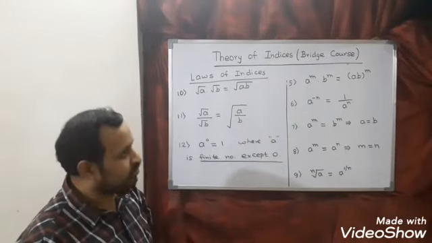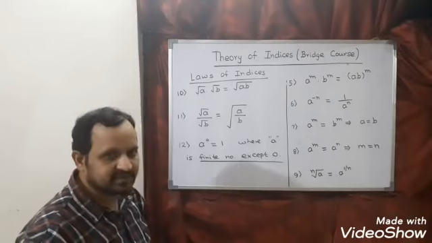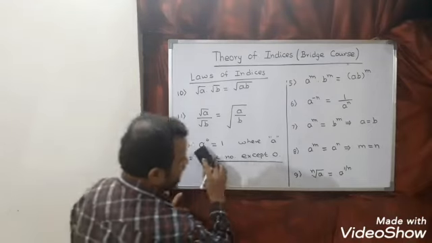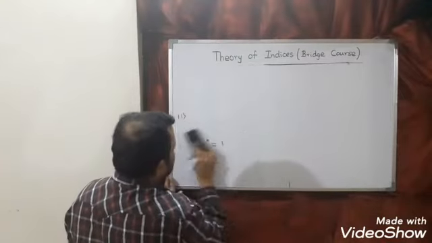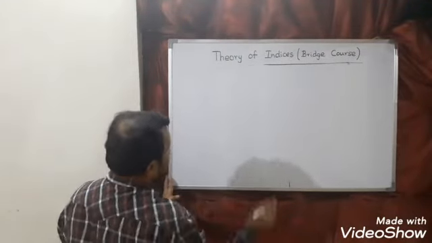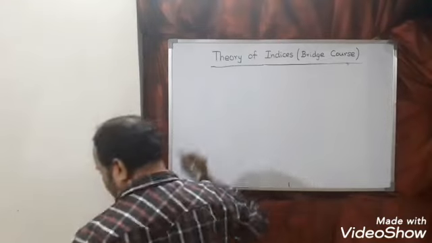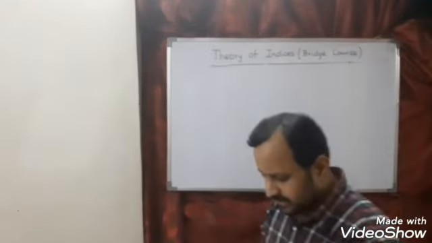Let us see questions which are based on these laws. So let us see some questions.